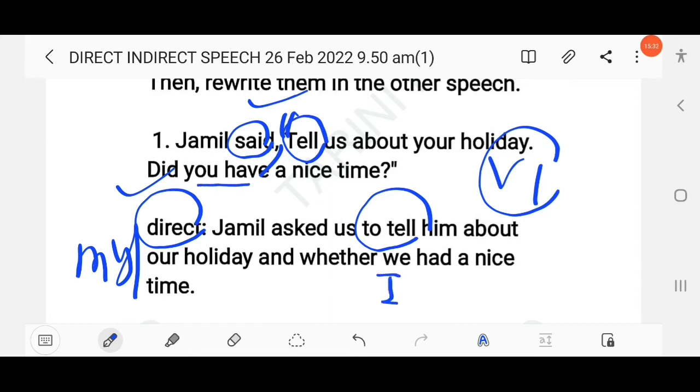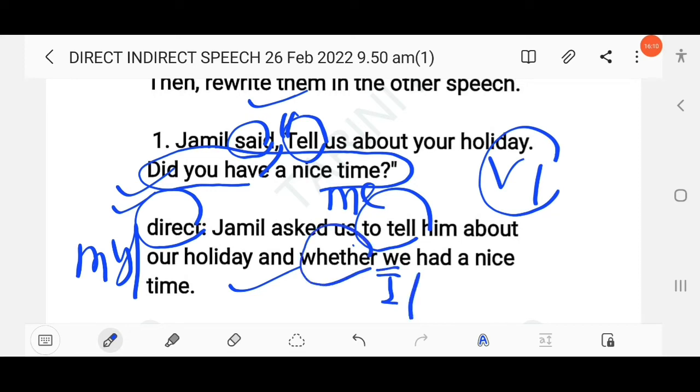A nice time. So as you know here, this is a yes no question. Did you have? That means we have to use if or whether. If or whether we had a, or I had a nice time. So first you have to mention this is direct or indirect. So this is direct. Then you have to change into indirect. The first one, Jamil said, tell us about your holiday. Jamil asked us or me to tell him about my or our holiday. Then second one, did you have a nice time? This is a yes no question. So in a yes no question you have to follow the structure of if or whether plus subject. So here whether, then subject, I or we.